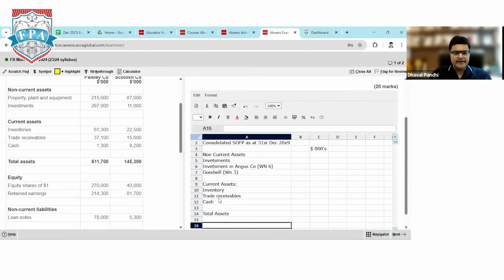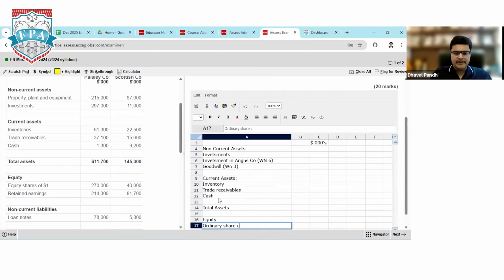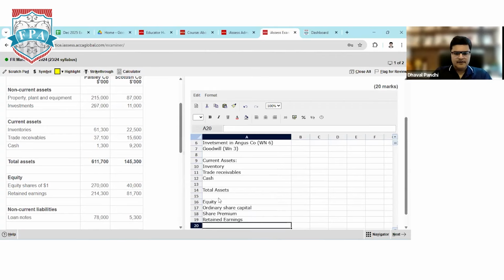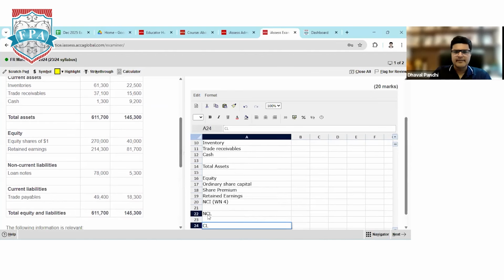We'll leave one line. Equity. In this, we'll take ordinary share capital. This time we have a share premium balance also. We have retained earnings. We have NCI, which is coming from working note number 4. We'll leave one line. Non-current liability. We have current liability, and I hope there is no bifurcation in CL. We have trade payables. So under CL, trade payables, and the next comes total liabilities.